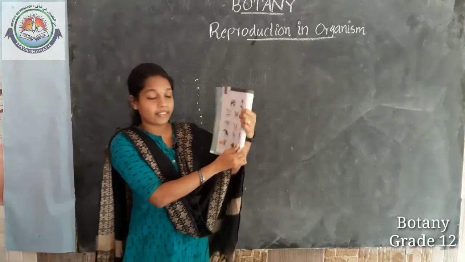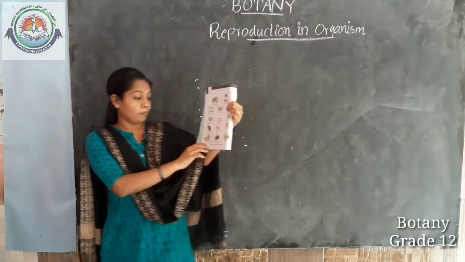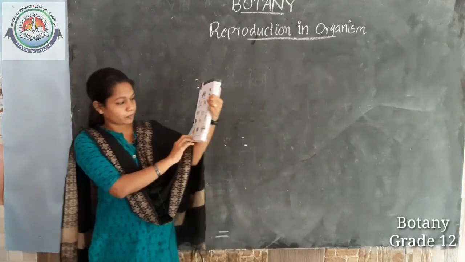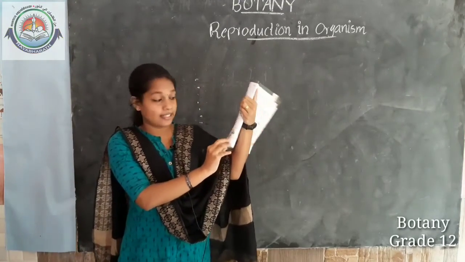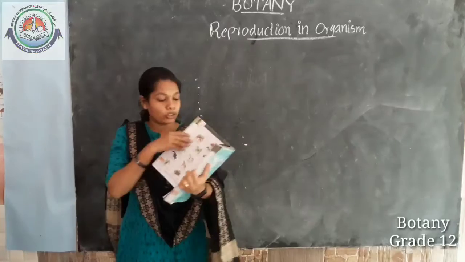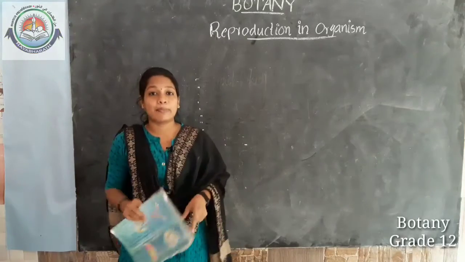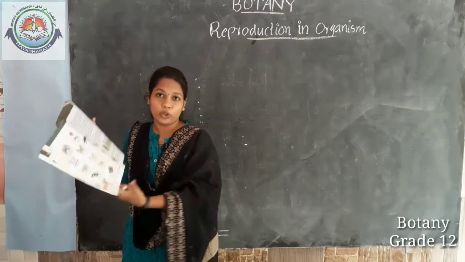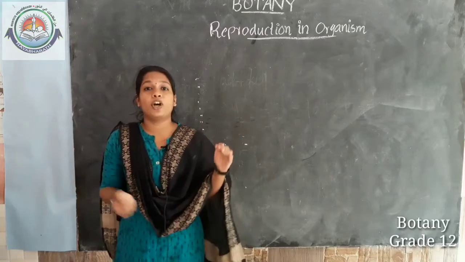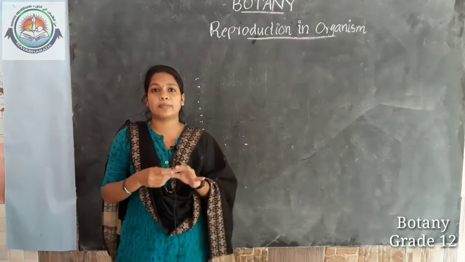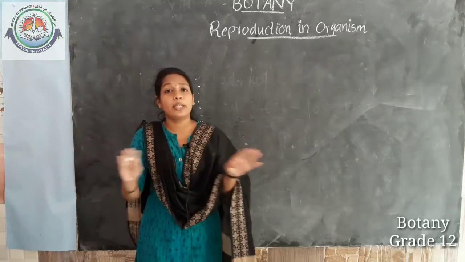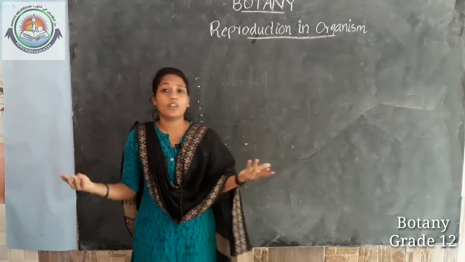In the case of fruit fly it is 30 days only, and in the case of rice plant it is 3 to 4 months. In the case of banyan tree it is 200 years. So this is about the lifespans given in your textbook. I told you that lifespan is the period from birth to the natural death of an organism. It varies according to the organism, and it is not dependent on the size of the organism.